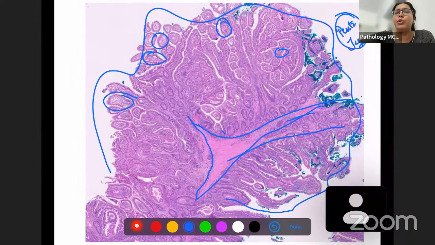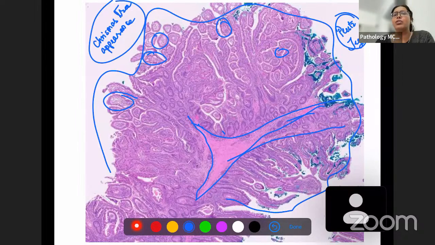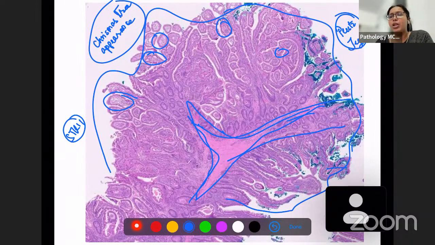So this polyp has a Christmas tree appearance. You can see there is a single stalk over here, and surrounding this there is a tree-like appearance. So this is a very classic appearance of a Peutz-Jeghers polyp. Which mutation is associated with Peutz-Jeghers polyp? STK11 mutation. It is an autosomal dominant condition.